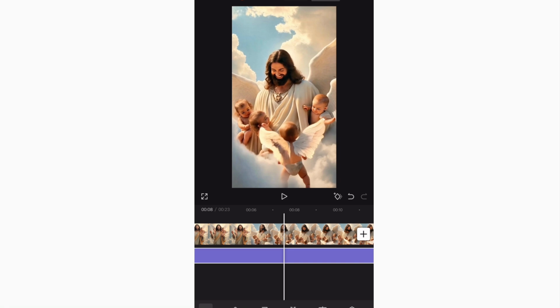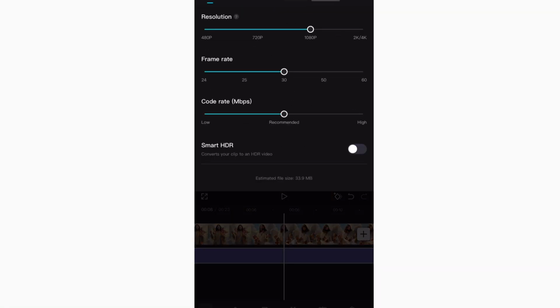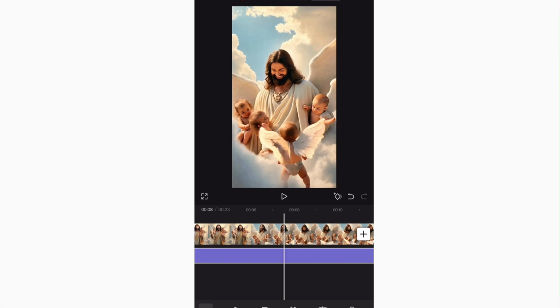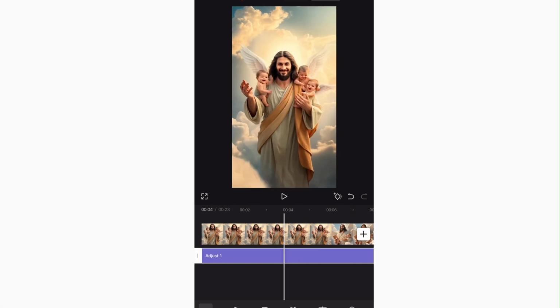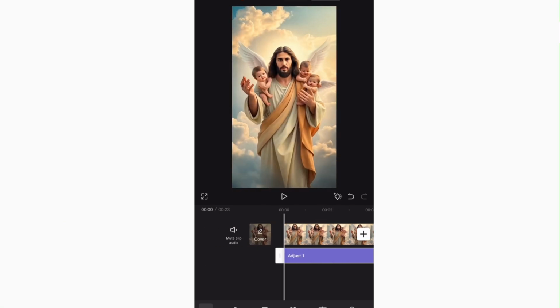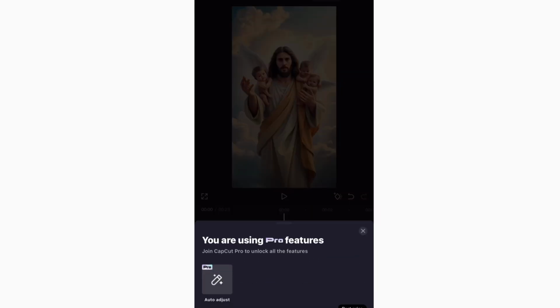So with your settings on already, your resolution 1080p, frame rate 30, code rate recommended. Now let's try to export this video and see if we will be able to export it. Now you can see it's not possible.